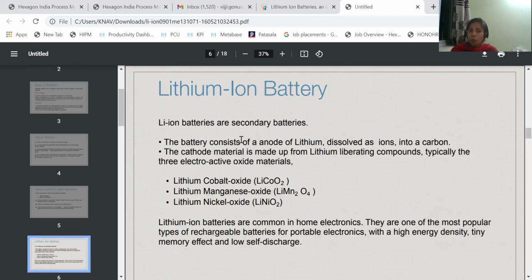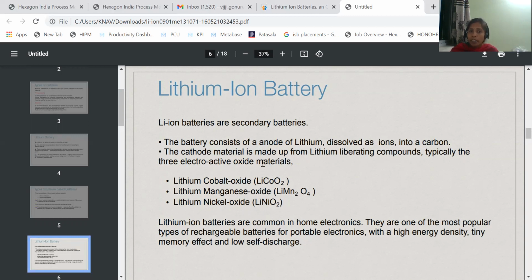So here, what is the anode in the lithium ion battery? The anode is lithium dissolved as ions into a carbon. Here, lithium is dissolved in the carbon. That combination is acting as an anode here.